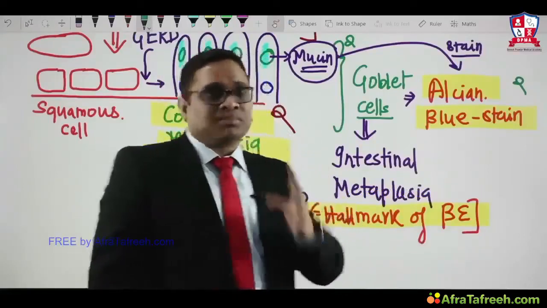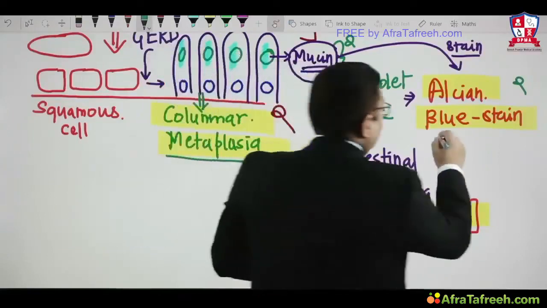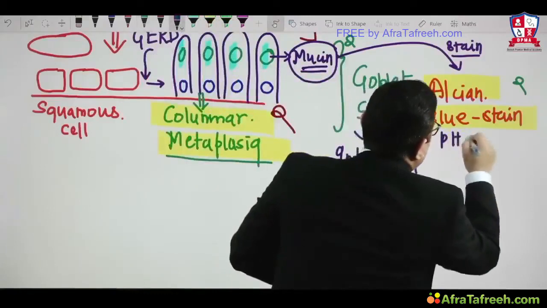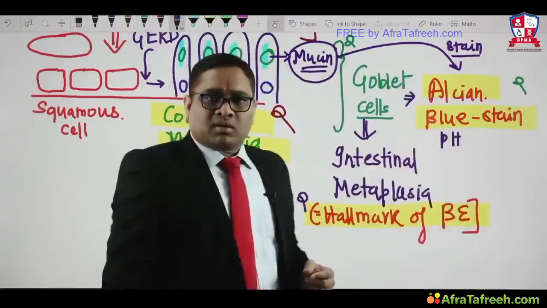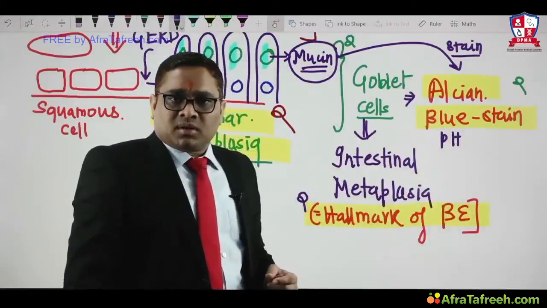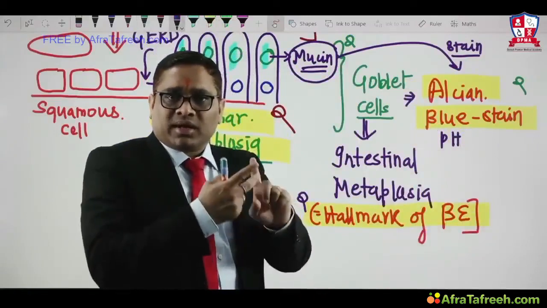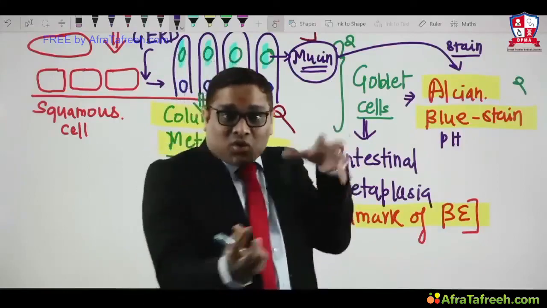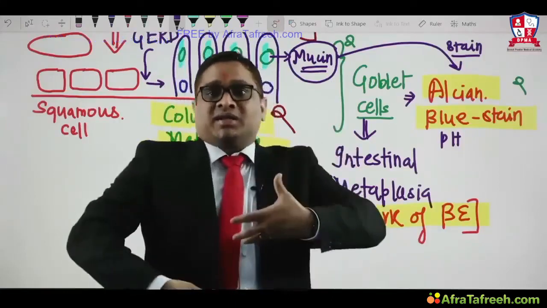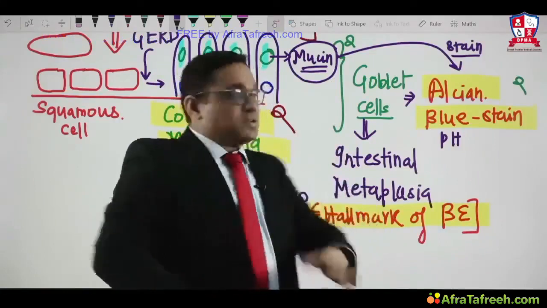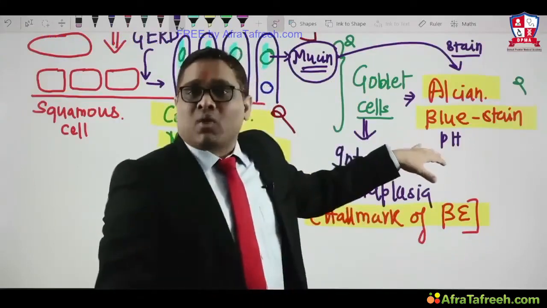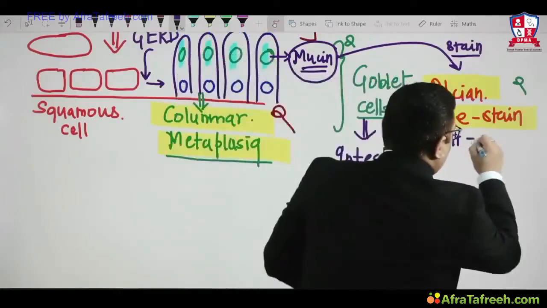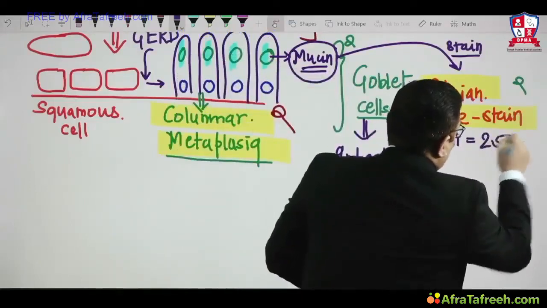What should the Alcian blue stain pH be, alkaline or acidic? See, what I said in the pathogenesis, try to correlate that. Stomach content is coming up which was acidic. So what kind of pH should we require for Alcian blue? Acidic. So what is acidic pH? It will be 2.5.